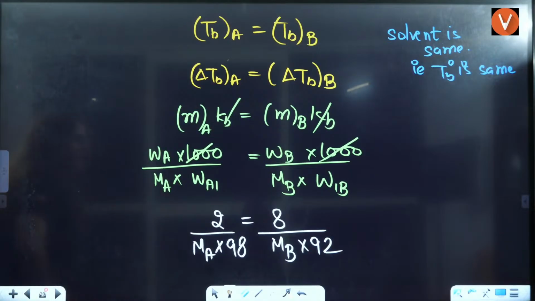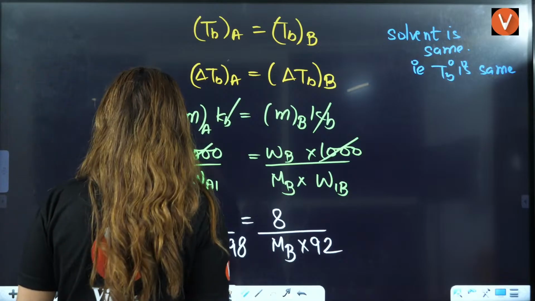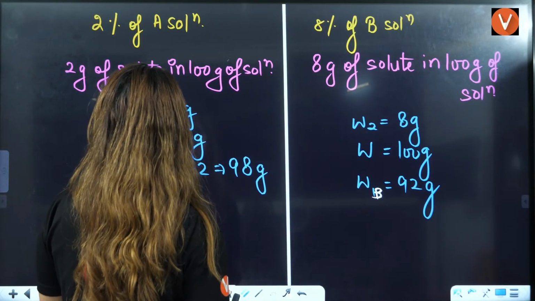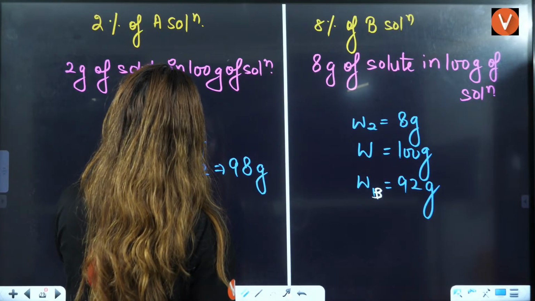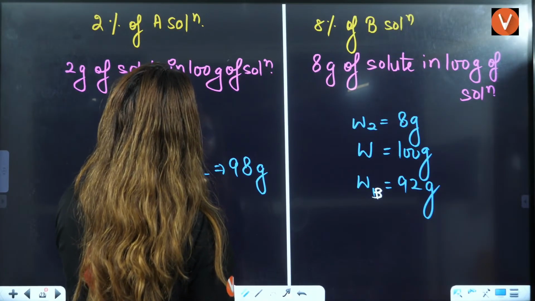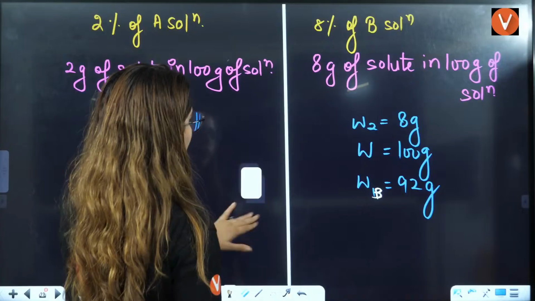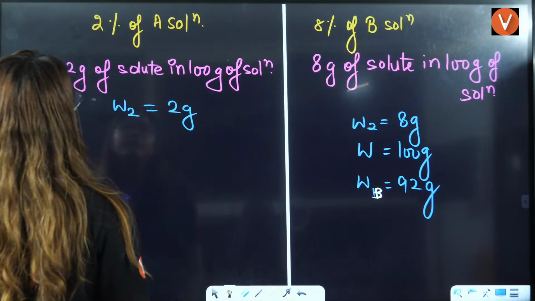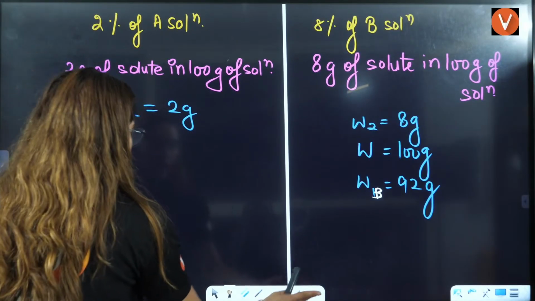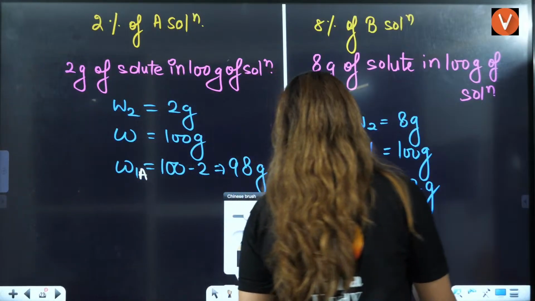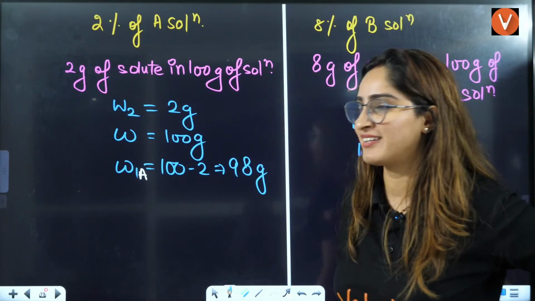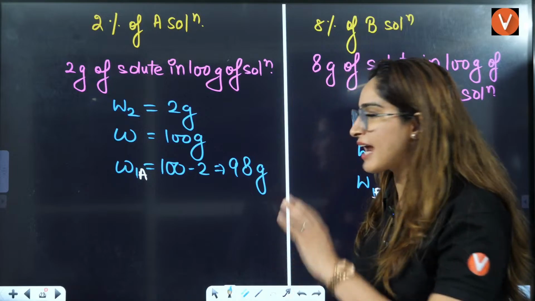Wait a minute. Yes, yes, you are right. You are right. My mistake, you are right. We are talking about solvent. We are not talking about, wait a minute. No, I am right. I am right here. No, beta, this is the right thing.